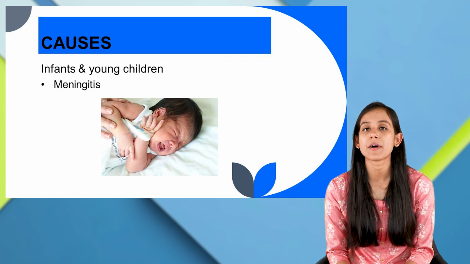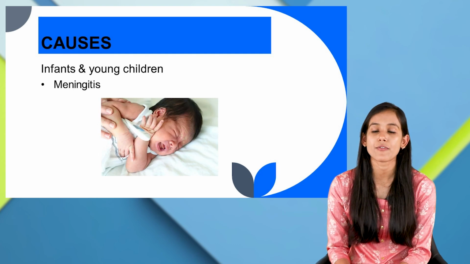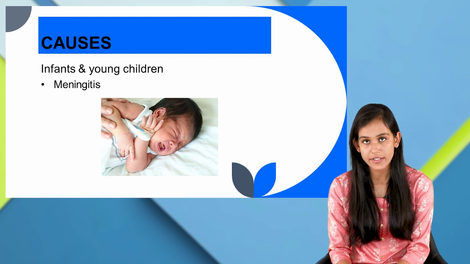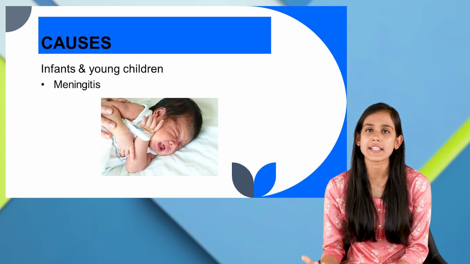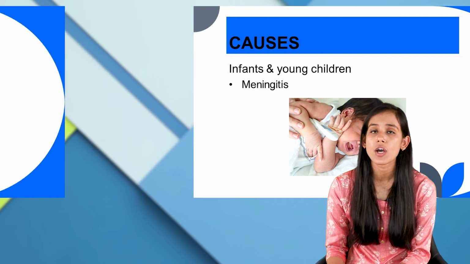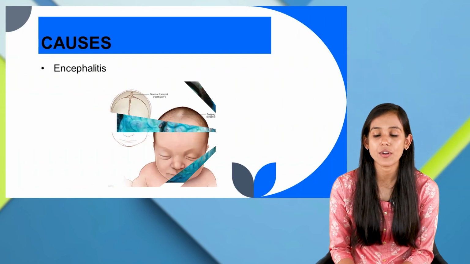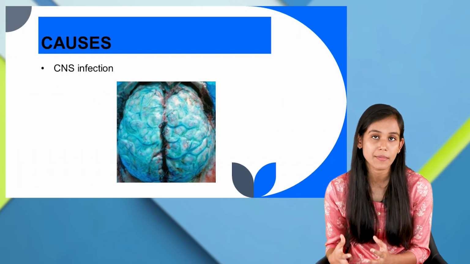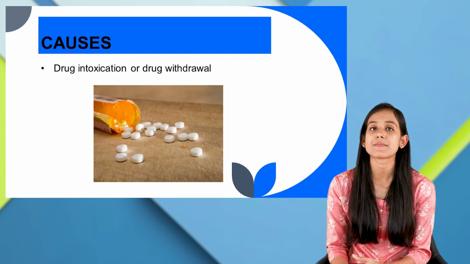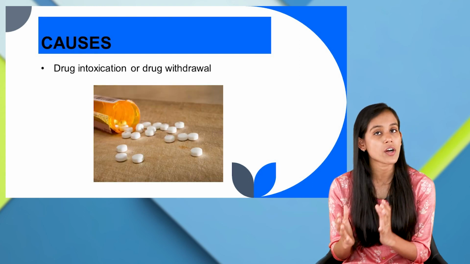Next, let us discuss the causes for infants and young children. For infants and young children, there might be meningitis, or encephalitis, or any kind of central nervous system infection, or sometimes drug intoxication or drug withdrawal.